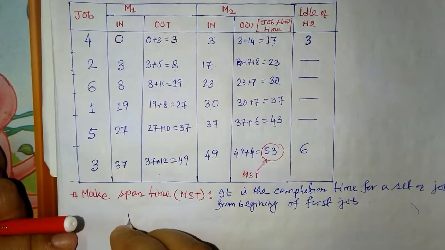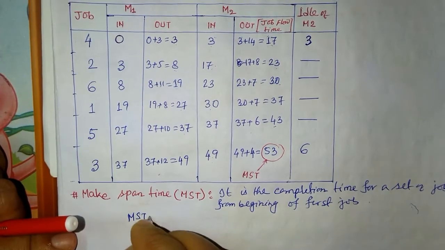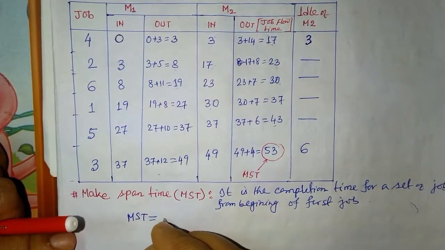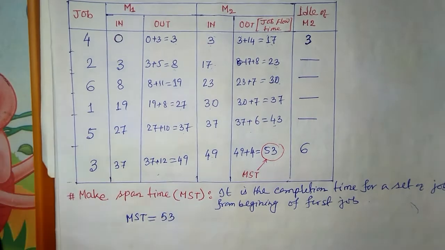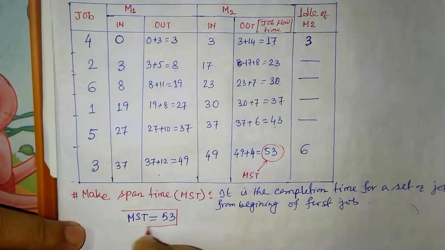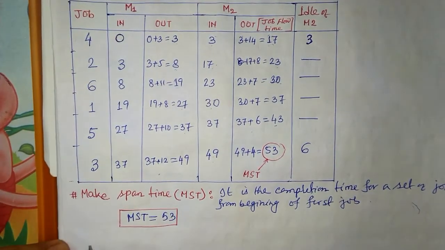So we can write the MST for this particular set of jobs is 53, whatever the unit of hours is, that is our MST.